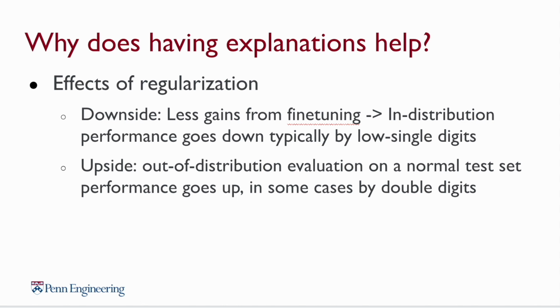Because we can see that in a lot of the datasets, they benefit a lot from fine-tuning, increasing the accuracy typically by double digits. But once we apply our method, we can see that the in-distribution performance of these models goes down, typically by low single digits, similar to other forms of regularization. But the upside can be pretty good. On out-of-distribution evaluation on normal test sets without bias, performance goes up, in some cases, by double digits.